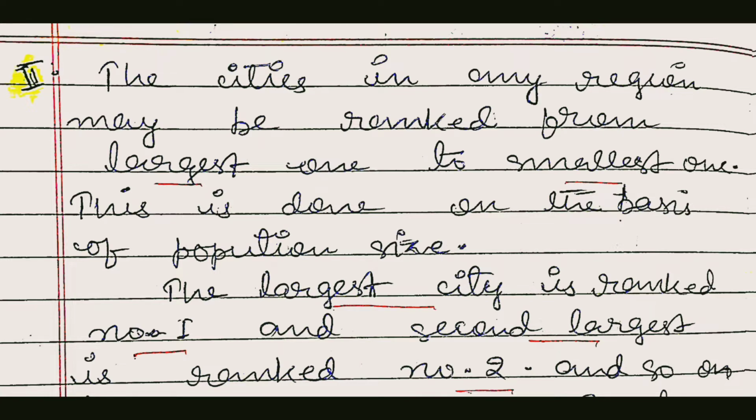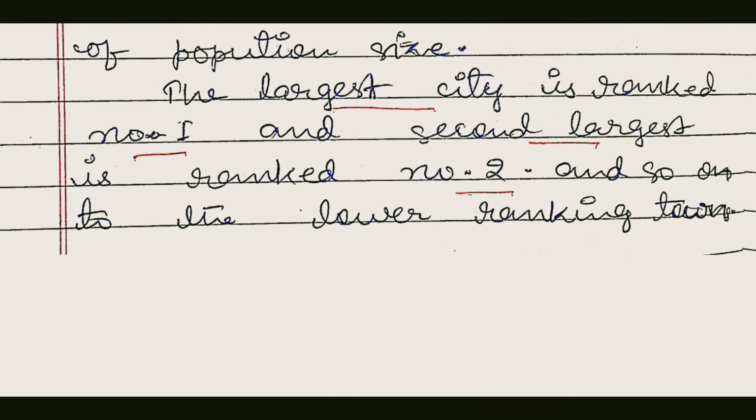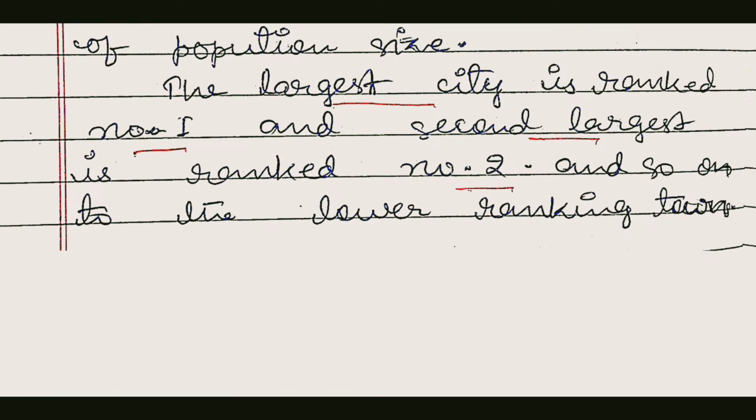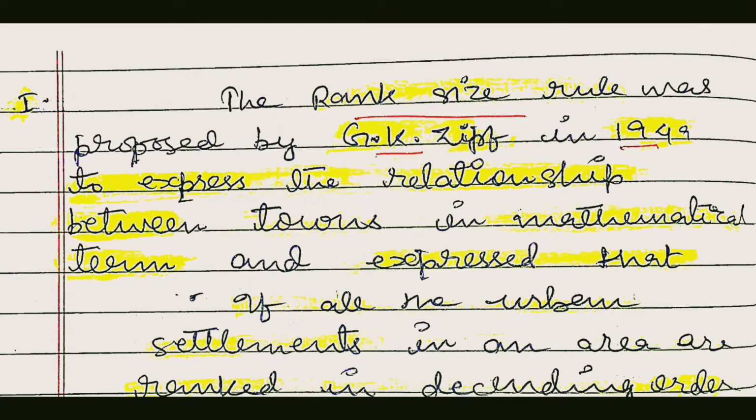So for this purpose, the concept of the rank size rule was given by G.K. Zipf. This is all about ranking the size of cities in a particular region. The rank size rule was postulated by G.K. Zipf in 1949 to express what? To express the relationship between towns in mathematical terms. So let me make these terms clearer. What are the mathematical terms?